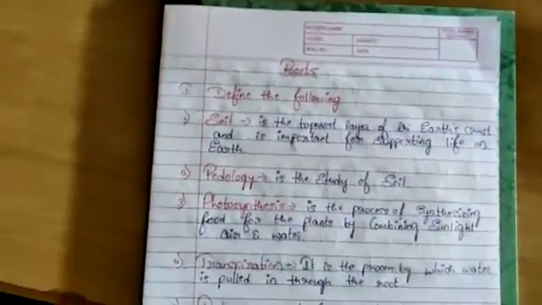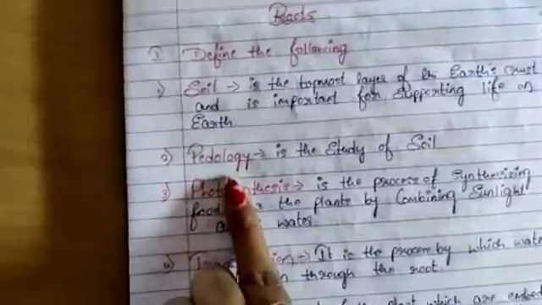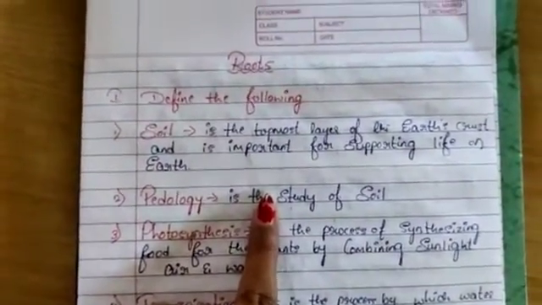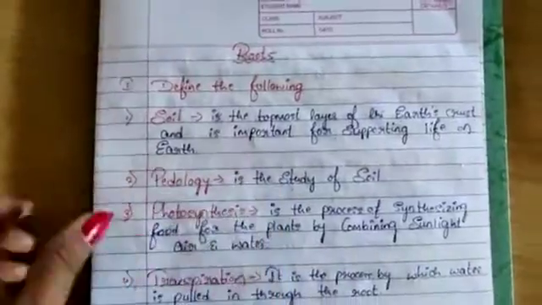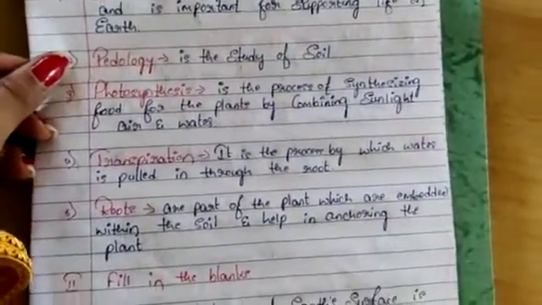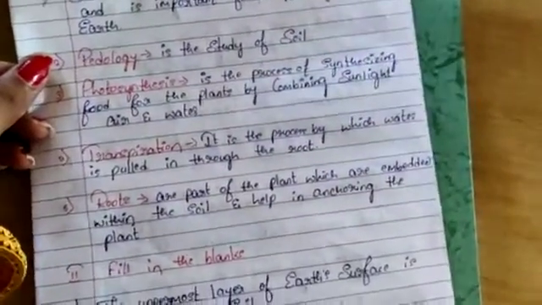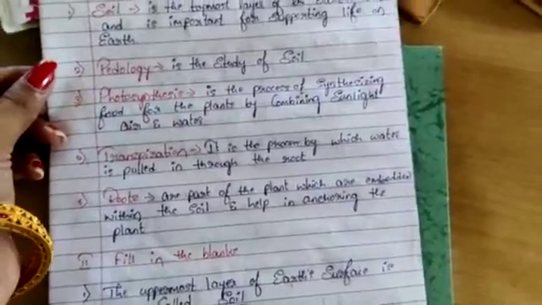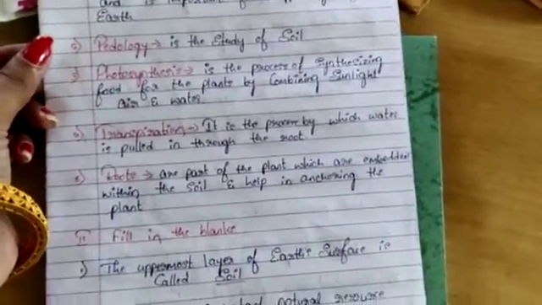See, first one is soil. Soil is the topmost layer of the earth crust and is important for supporting life on the earth. And also pedology. Pedology is the study of soil. And photosynthesis. Photosynthesis is the process of synthesizing food for the plants by combining sunlight, air and water.